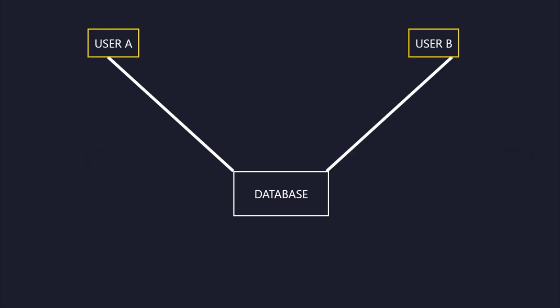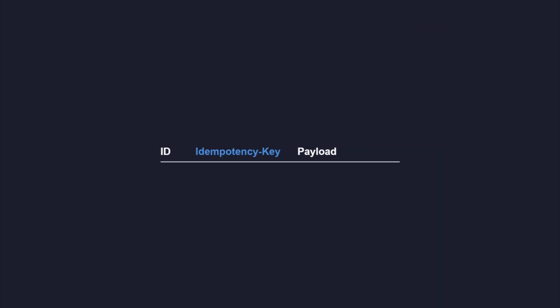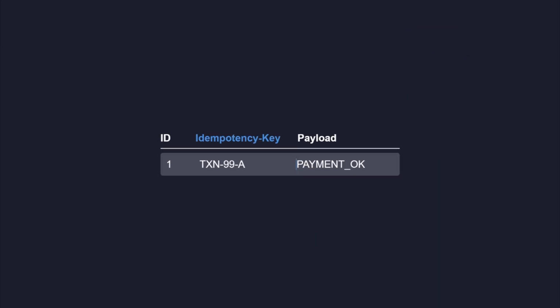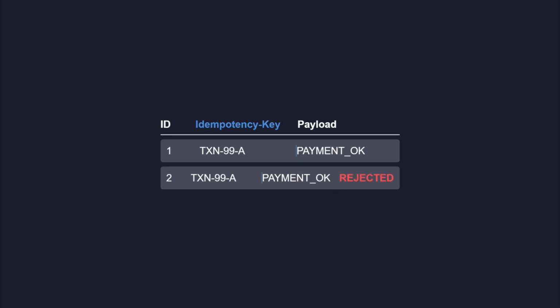Never use a separate select and then insert. This creates a race condition. Use an atomic upsert or a unique database constraint to handle concurrency. A unique index on the idempotency key column in a structured query language database is the simplest defense. It automatically rejects duplicate entries.